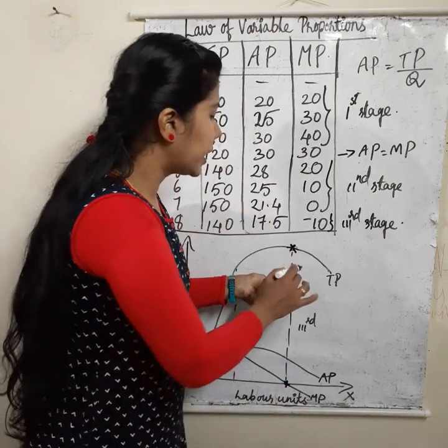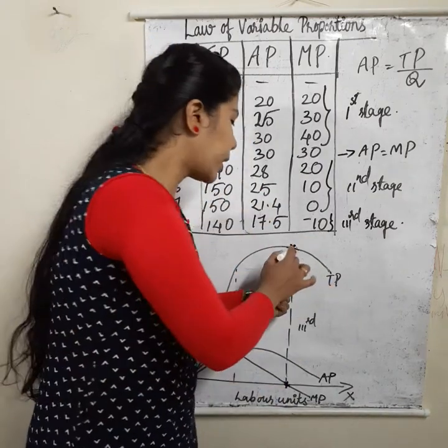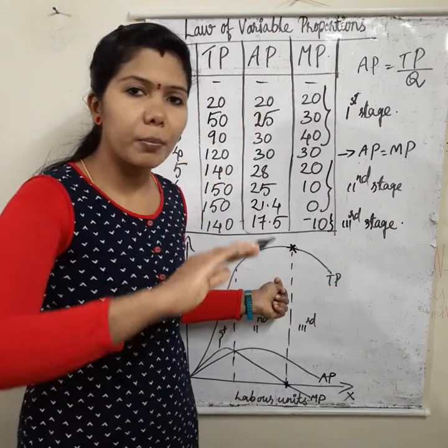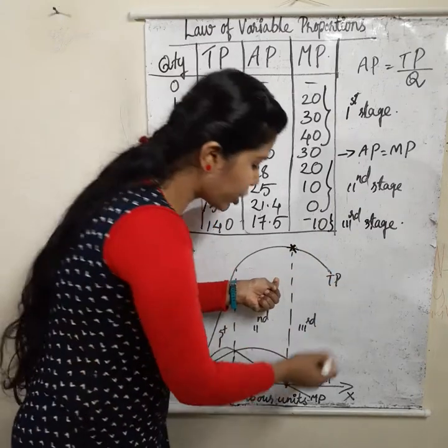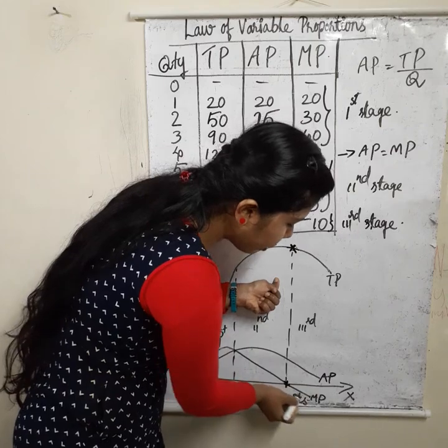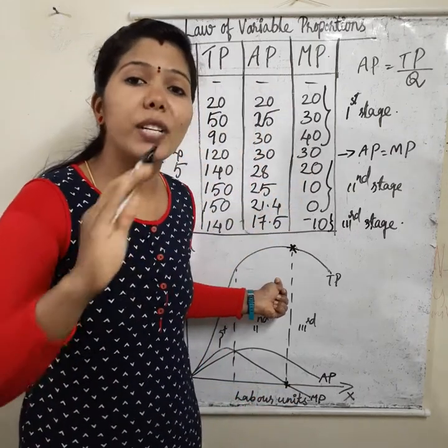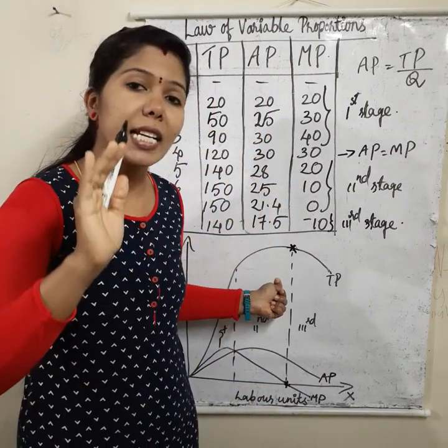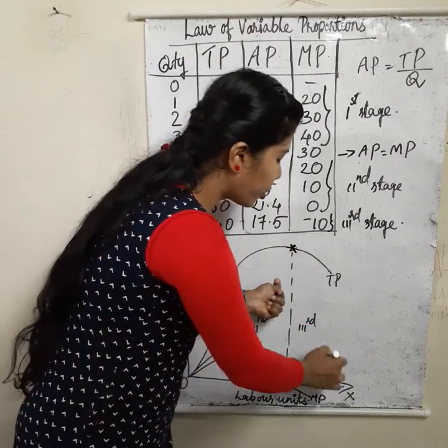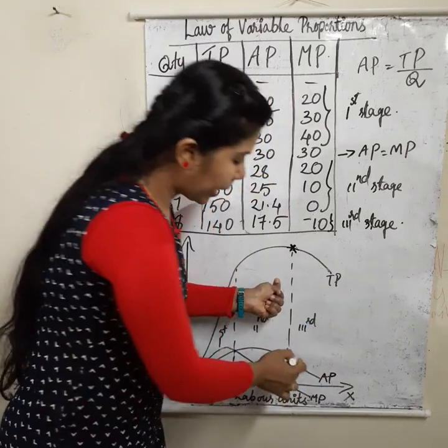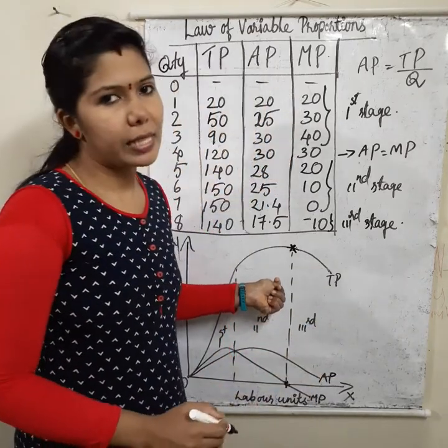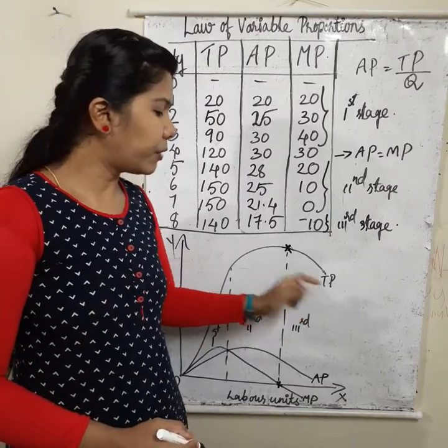Okay. Then after that, in the starting of the third stage, total product starts declining. Then marginal product will become negative, below 0. That means negative, less than 0, marginal product. Then AP also decreases in this stage. That is the stage of negative returns.